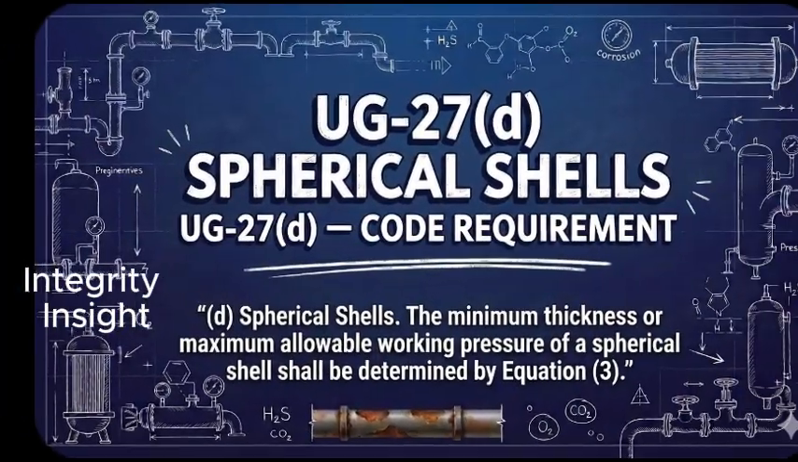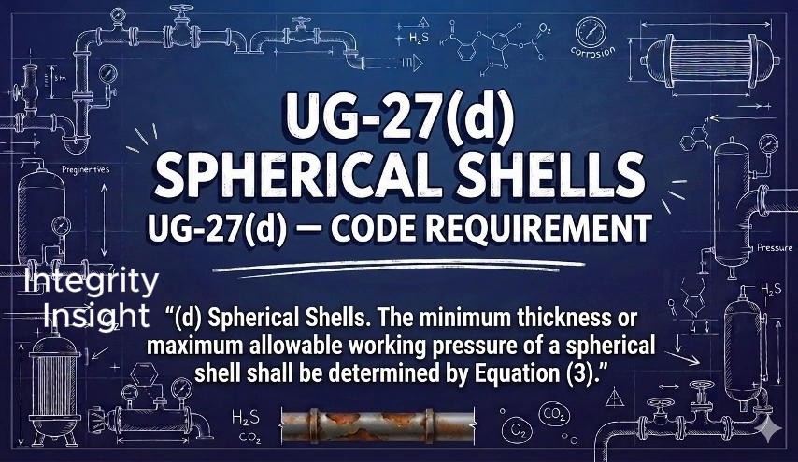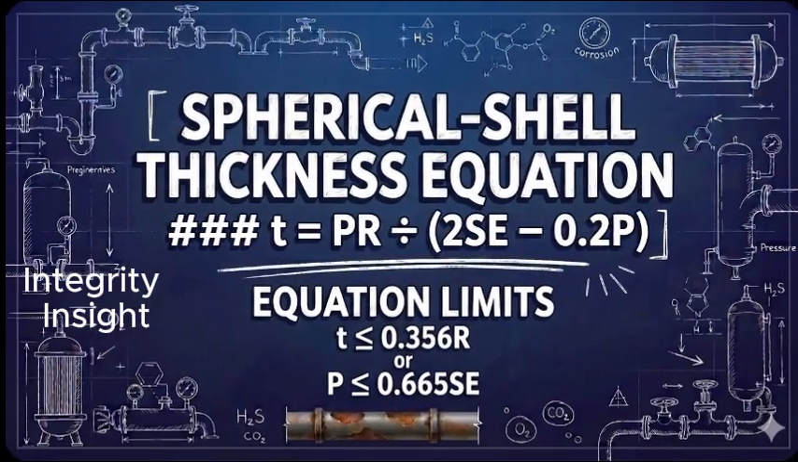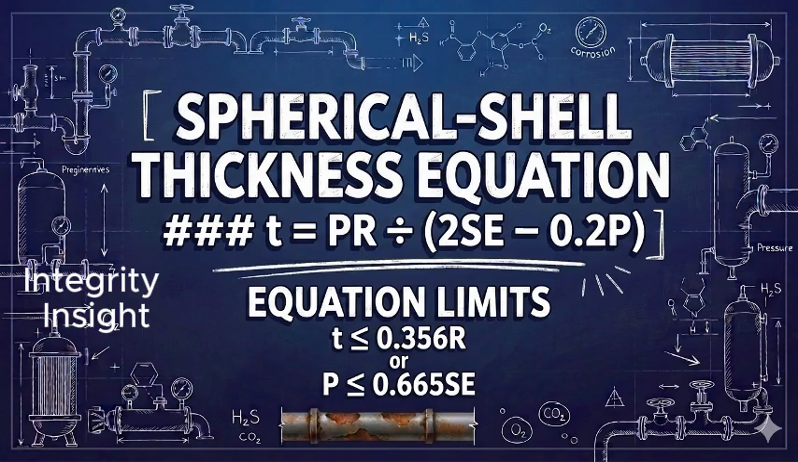We will now examine UG-27, paragraph D, for spherical shells. The code states spherical shells. The minimum thickness or maximum allowable working pressure of a spherical shell shall be determined by equation 3. The code further states when the required thickness of a shell under internal pressure is to be calculated, the following equation shall be used. The spherical shell equation is T equals P multiplied by R divided by 2 SE minus